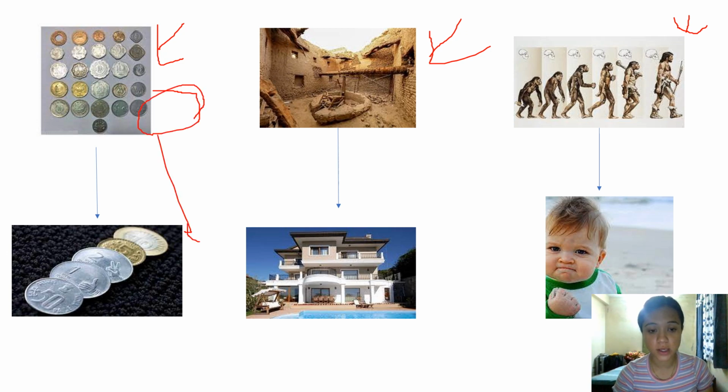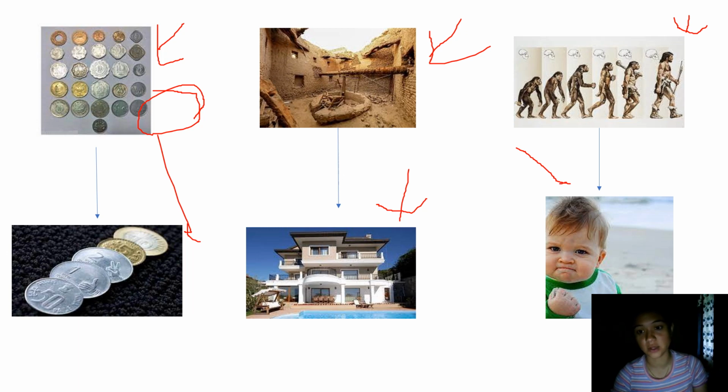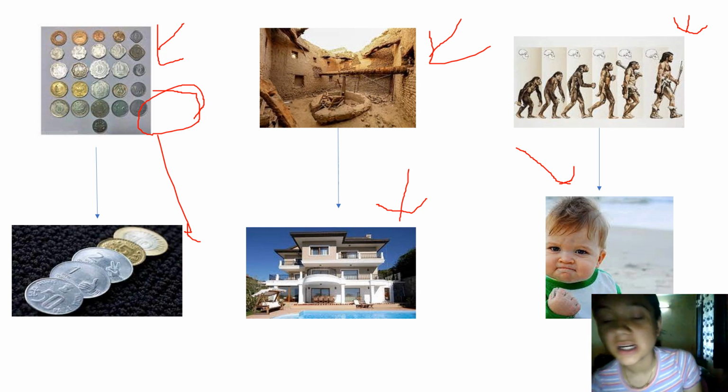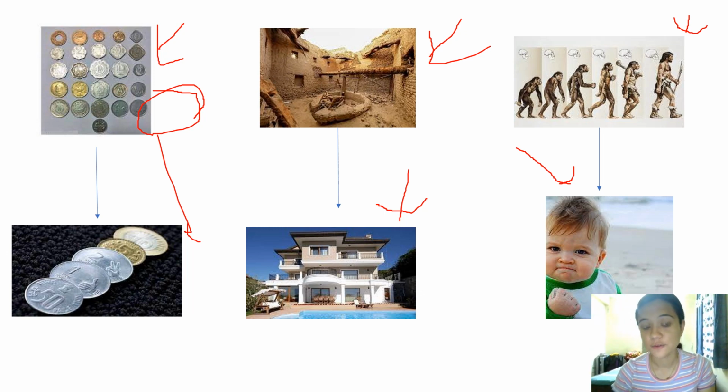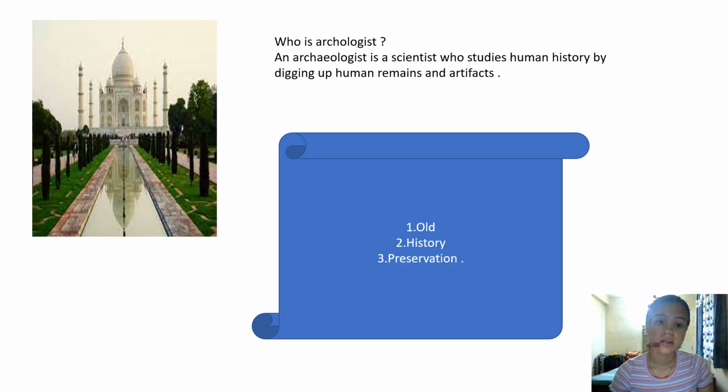Now today we have only coins left, right? So we don't have this shiny kind of thing that was happening earlier. There were silver kinds of coins in those days. Now we don't stay in a mud house, we stay in a building, right? And people used to wear clothes at that time, but today we are born, I think, with clothes itself, right? Sorry, after we are born, we are covered with clothes, right?